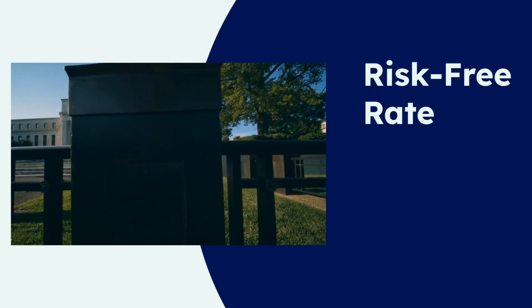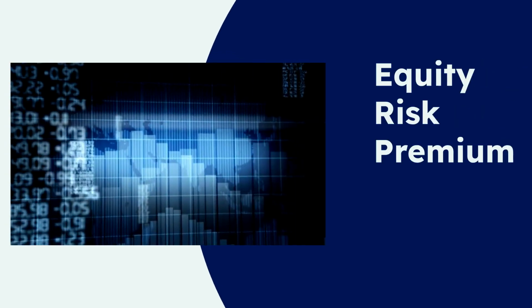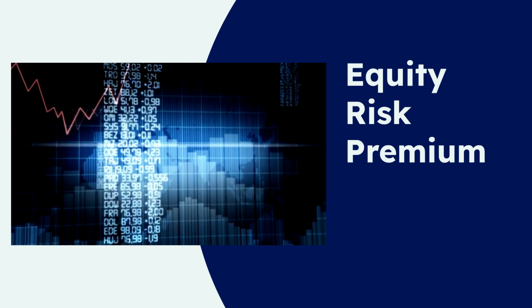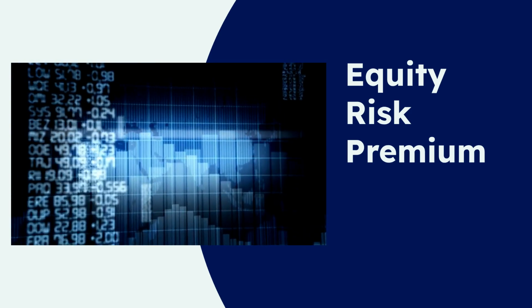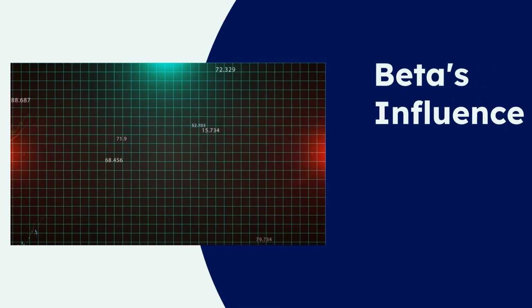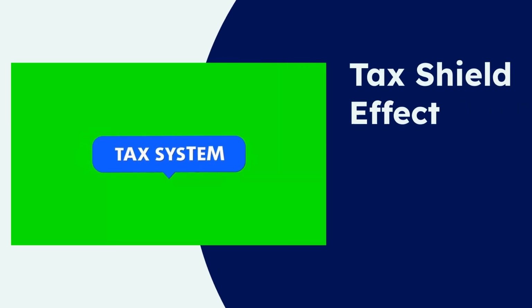A rise in the risk-free rate, often proxied by government bond yields, directly increases both the cost of debt and the cost of equity. A higher equity risk premium, or ERP, increases the cost of equity, subsequently pushing up WACC as investors demand more compensation for market risk. Beta, a measure of systematic risk, means that more volatile firms, or those highly correlated with the overall market, will exhibit a higher WACC. The tax shield is a crucial factor.